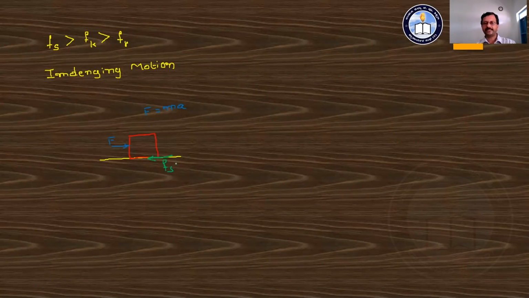Now, let's imagine this static frictional force is equal to 0. There is no static frictional force acting. At that time, due to this applied force, the body starts to move and hence the velocity of the body is not equal to 0. The body is not in the state of rest now.